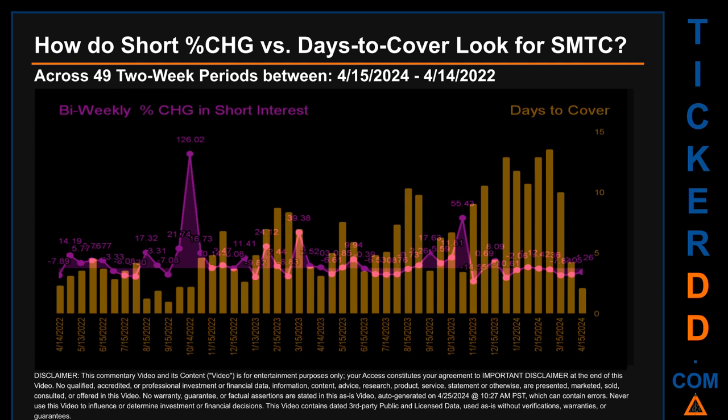The average days to cover was about 5.78. The biggest days to cover was 13.54, and it happened once on February 29, 2024 settlement date.